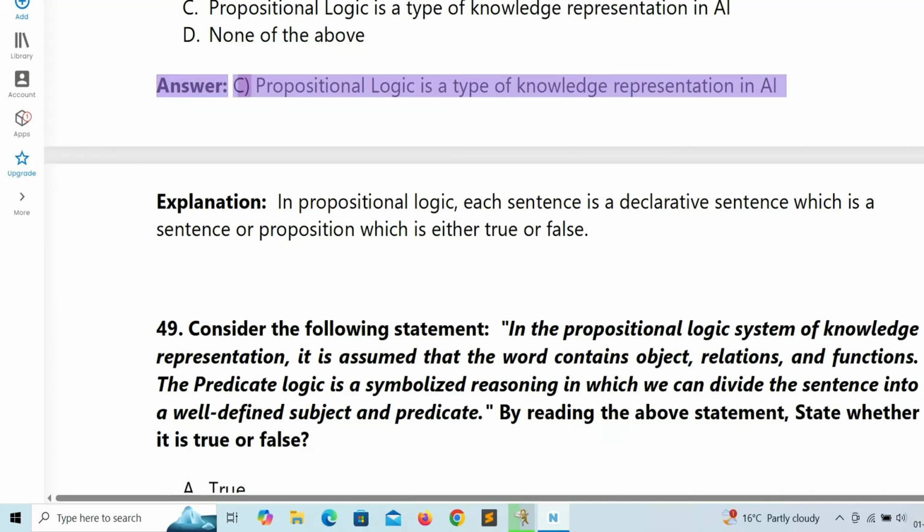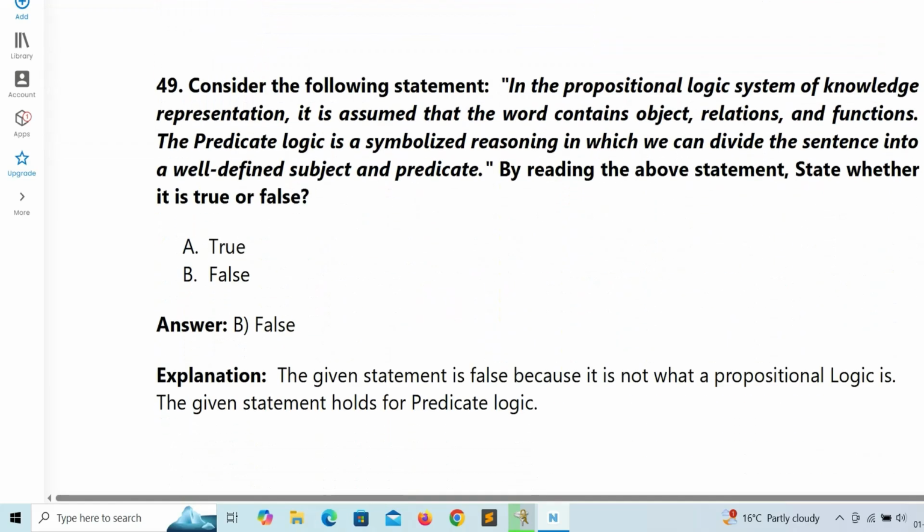Answer: C. Propositional logic is a type of knowledge representation in AI. Explanation: in propositional logic, each sentence is a declarative sentence, which is a sentence or proposition which is either true or false.